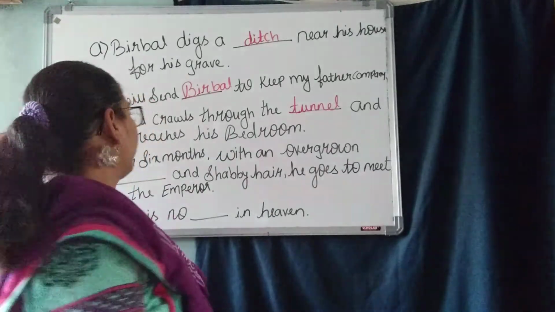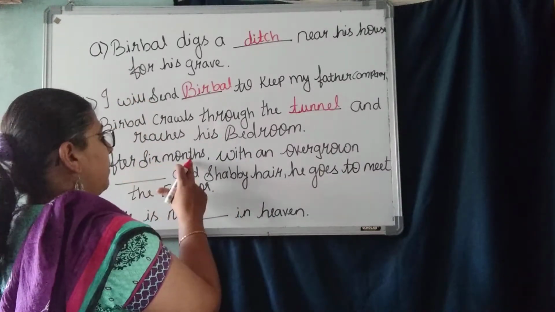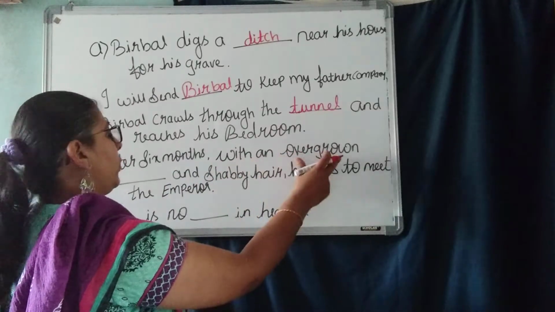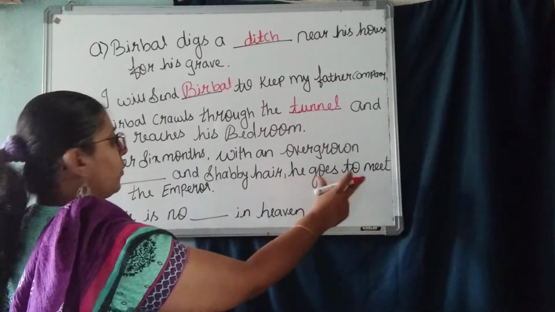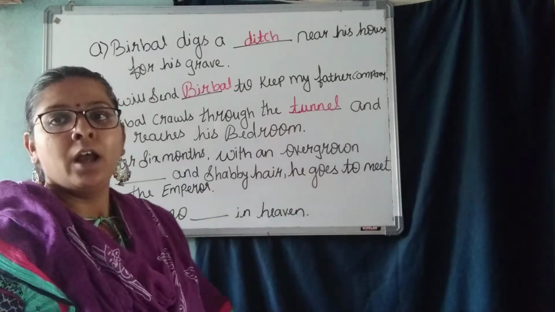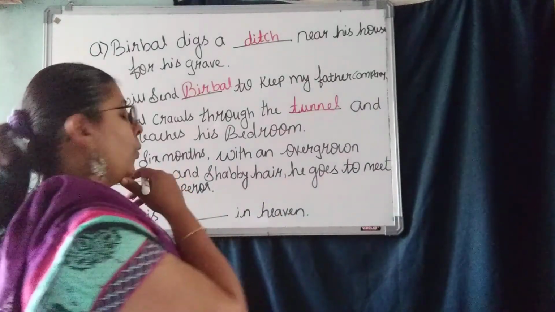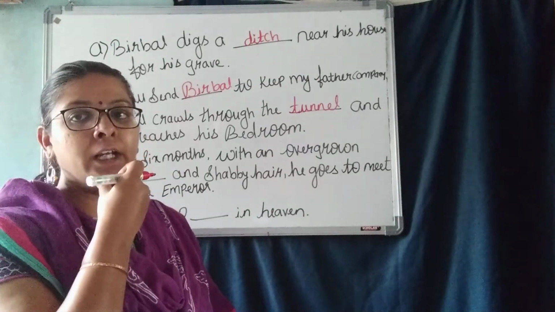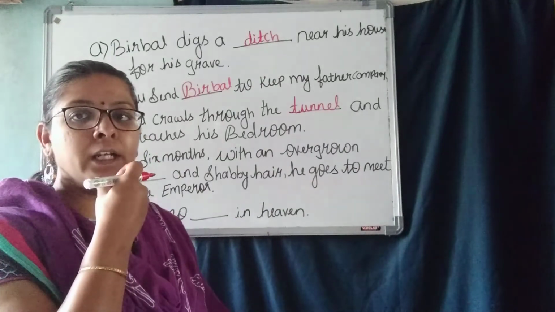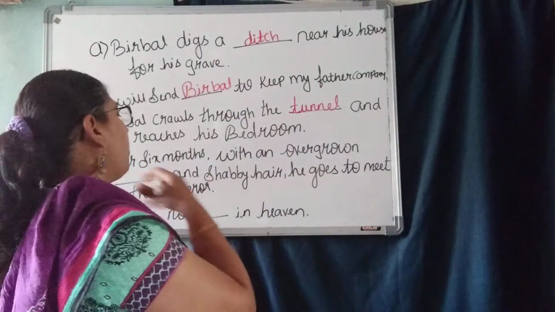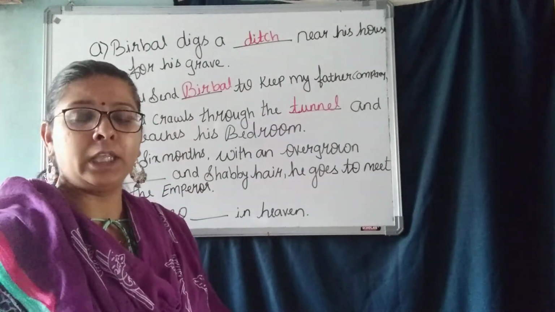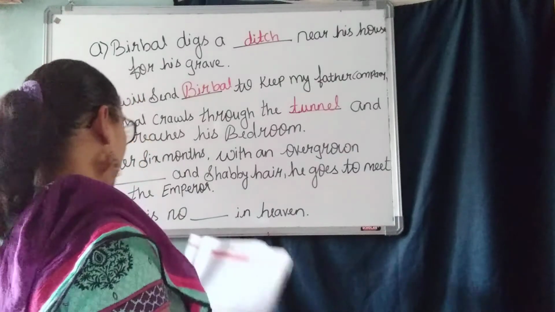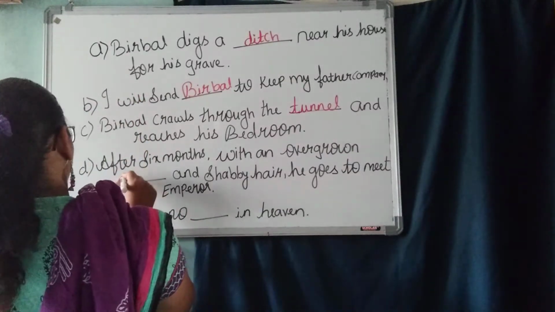Understood, children? After 6 months, with an overgrown dash and shabby hair, he goes to meet the emperor. Overgrown what? Overgrown beard, right? What is that? Overgrown beard and shabby hairs. So much of long hairs he had. So what we are going to write in the dash here? Beard.